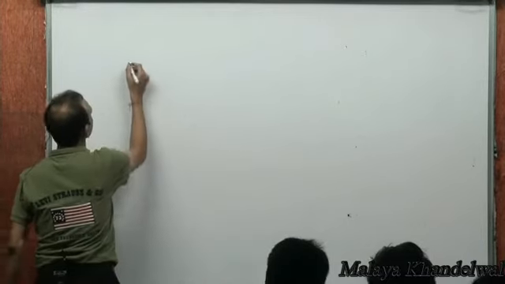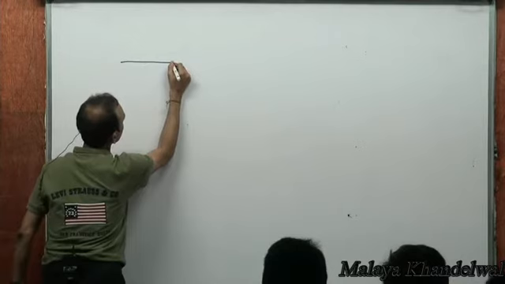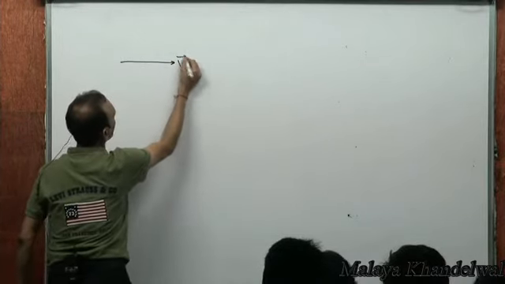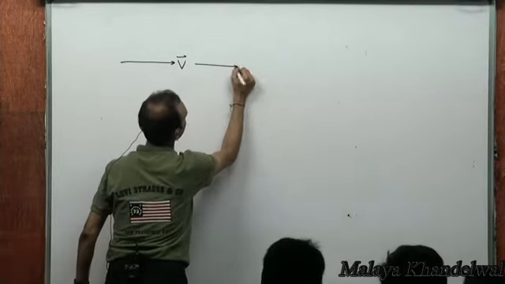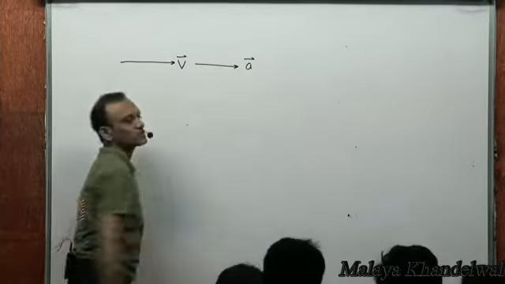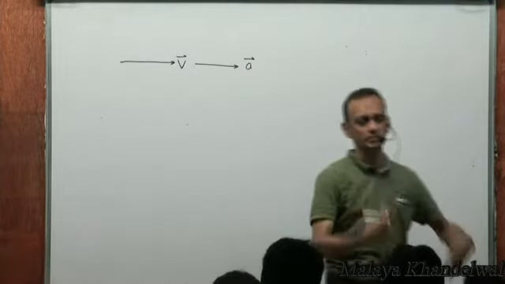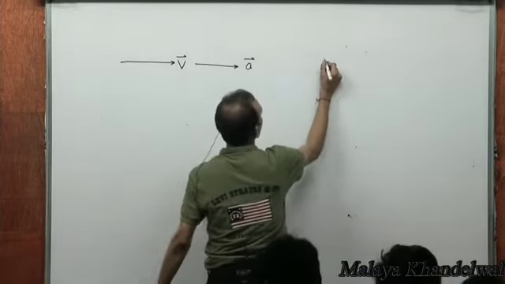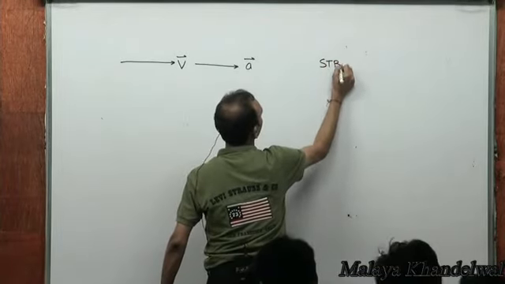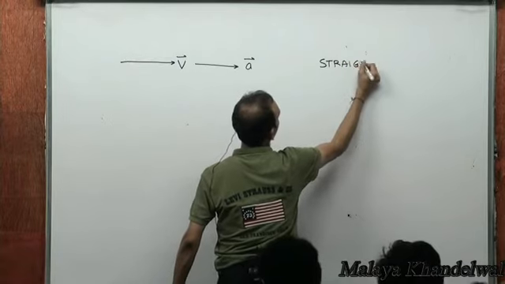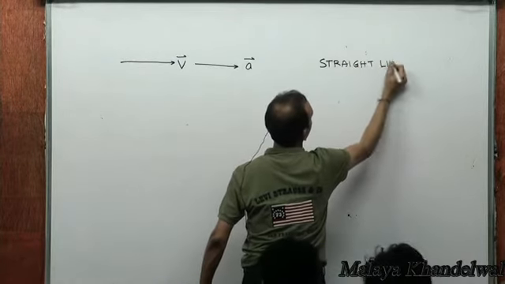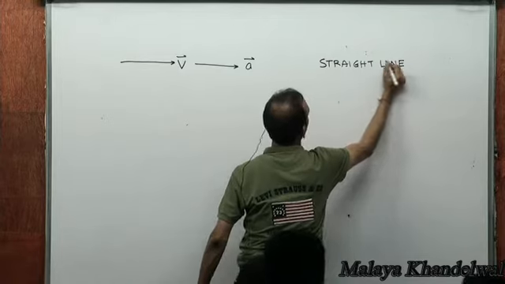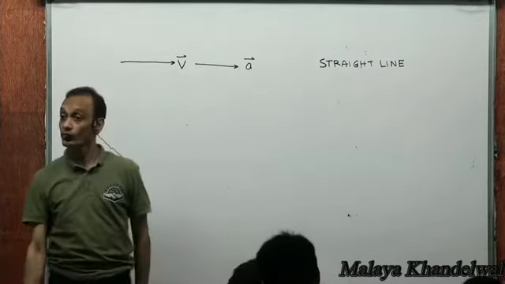So, like I told you, if velocity of the particle and acceleration are collinear vectors, meaning parallel or anti-parallel, then the motion has to be a straight line. Always.